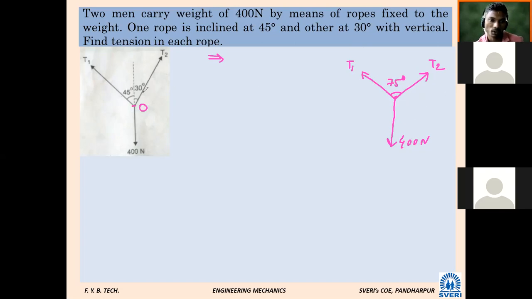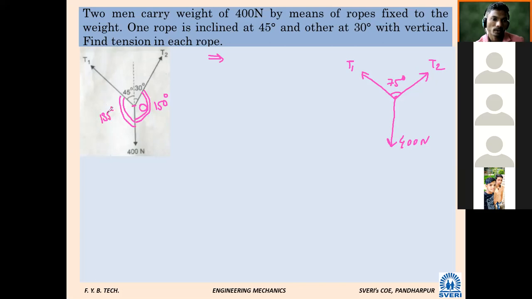From this, is it possible to find? 150. Because total is 180. What will be this angle again? 135. Nothing is remaining in this problem. All things are known to us, only calculation. This is 150, this is 135.